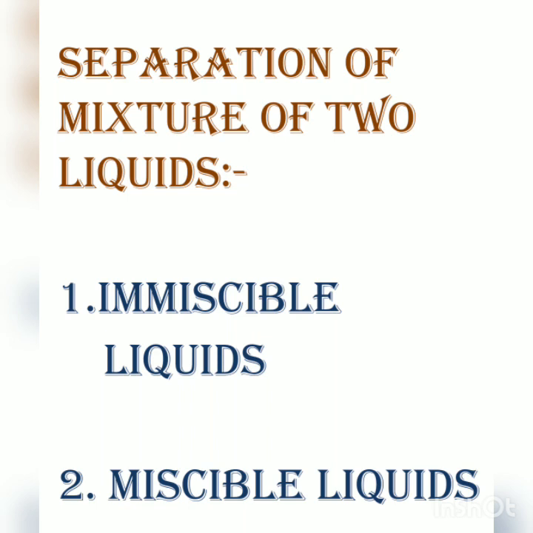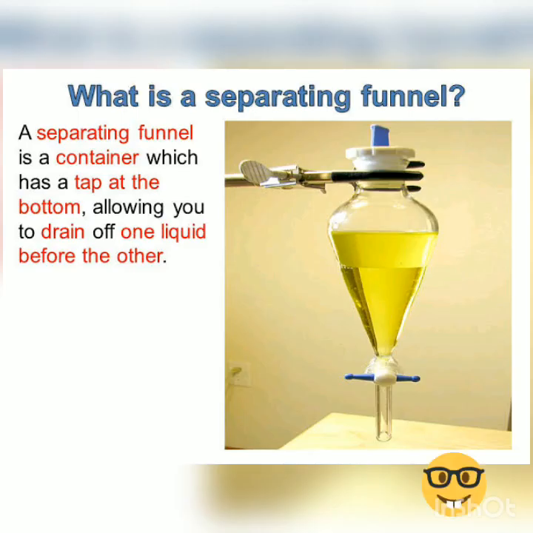Next we have miscible liquids. These liquids mix together in all proportions and form only a single layer. For example, alcohol and water. Water and acetone, these are some of the examples. Let us start with the separation technique of immiscible liquids. For example, oil and water.